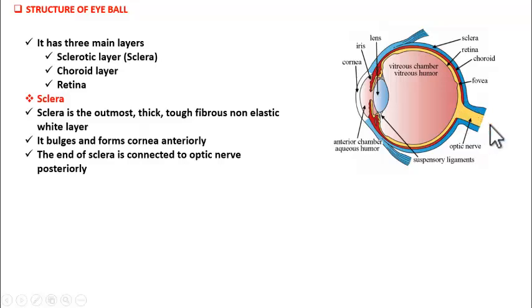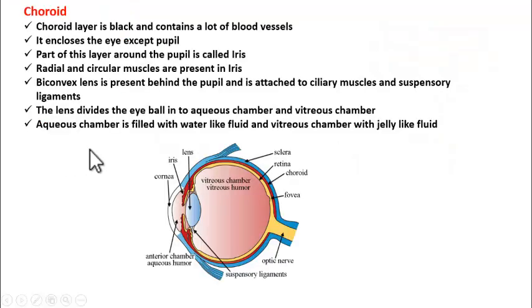This yellow color projection that is shown here is the optic nerve, and our sclera is actually connected to the optic nerve posteriorly. Did you understand? So sclera is the protective layer. Sclera is opaque posteriorly but is transparent and bulged out anteriorly, and that bulged portion is called cornea. This is about sclera. Students, I hope you understood. Now let us move to the next layer.